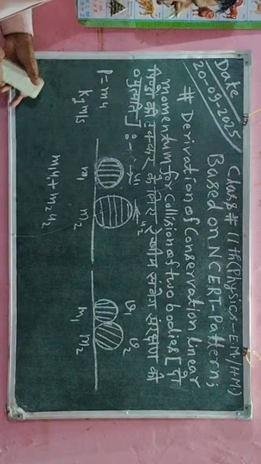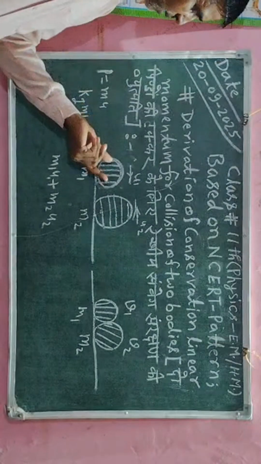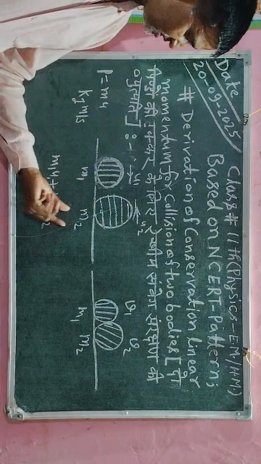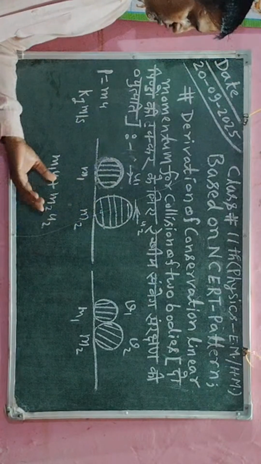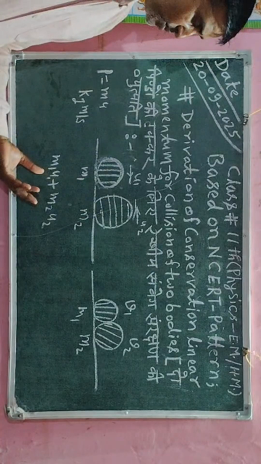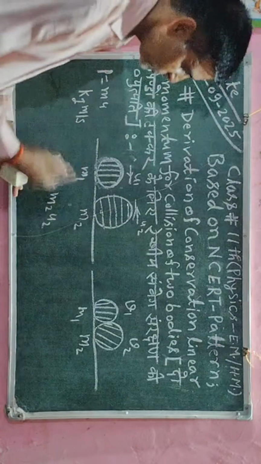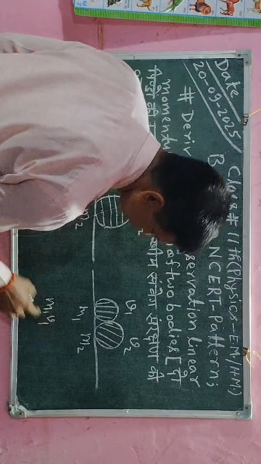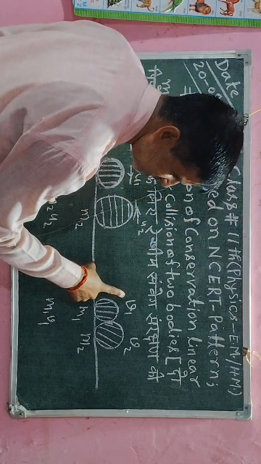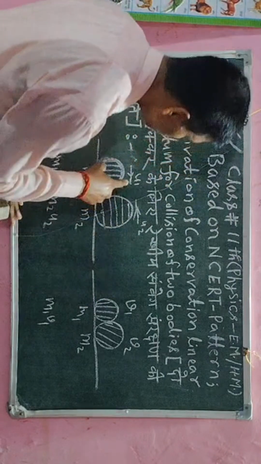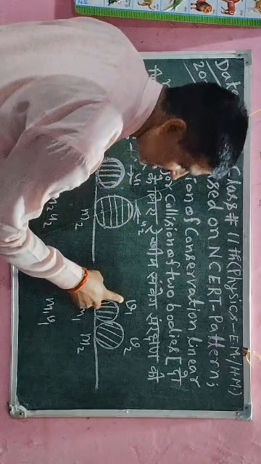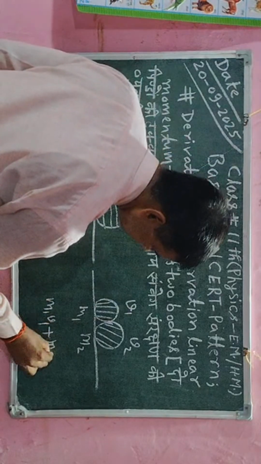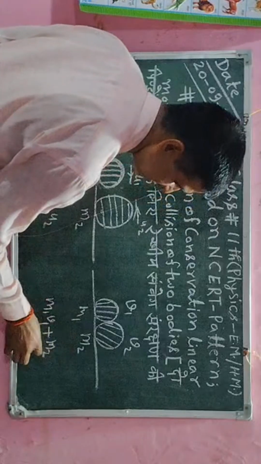Okay. So I have calculated the momentum of the first object, that is m1 u1, and the momentum of the second object, that is m2 u2. Now this is the summation of momentum before the collision, and after the collision I will say the momentum of the first object will be m1 v1, because the velocity has changed from u1 to v1. Similarly, the momentum of the second object is m2 into v2.